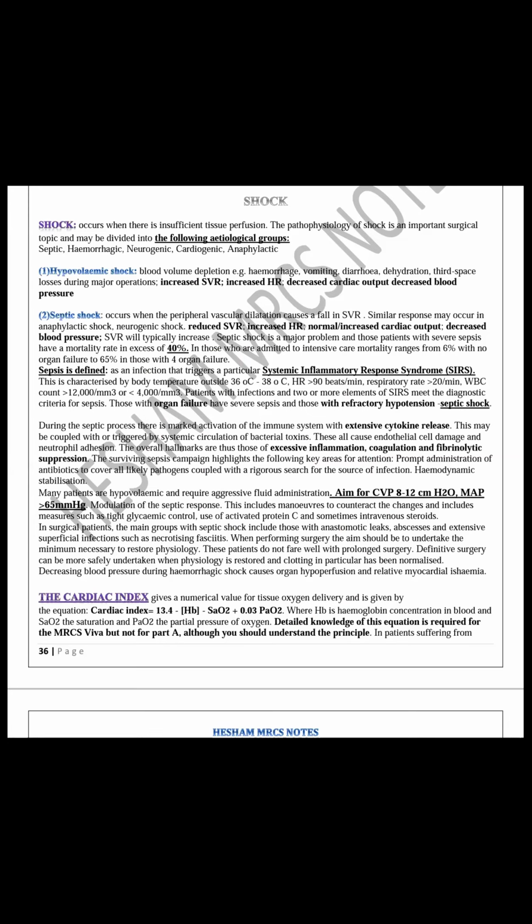Hypovolemic shock is characterized by the body response to maintain effective circulatory volume. What's the body response? The initial response will be neurological, and the delayed response will be endocrinal. Stress response to any hemorrhage or hypovolemia will be neurological and endocrinal factors.